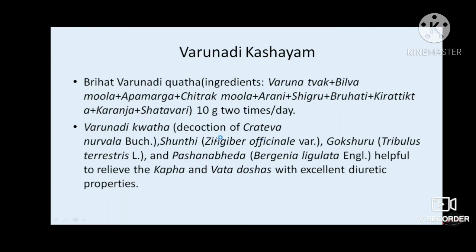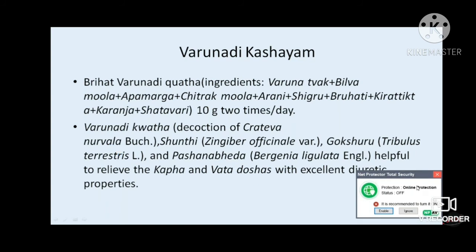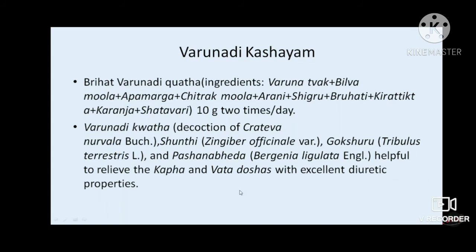I have mentioned here the ingredients, and both Varunadi Kashaya and Bruhat Varunadi Kashaya, they are best diuretic, and they also possess a vasodilating action. So whenever there is peripheral edema, we prefer this Varunadi Kashaya. The main content of Varunadi Kashaya is Varun, Bilva, Apamarga, Chitra, Arni, that is Agnimantha, Shigru, Bruhati, Kiratikta, and it is given 10 gram 2 times a day.